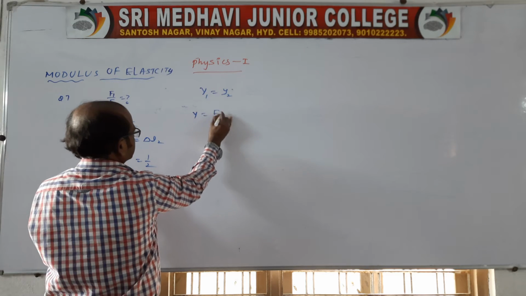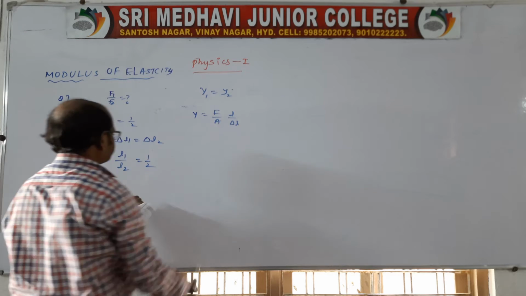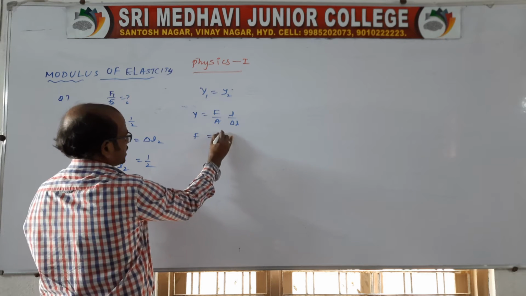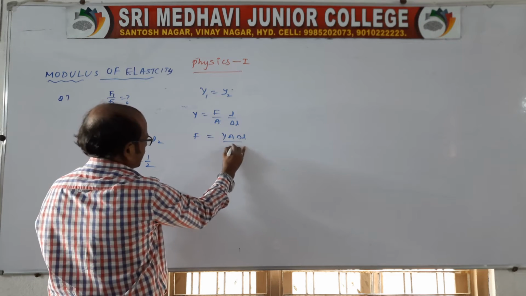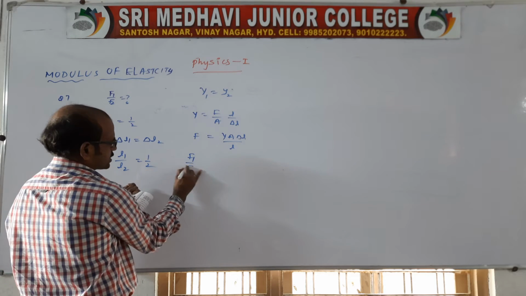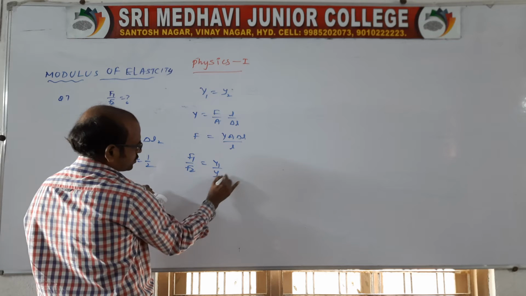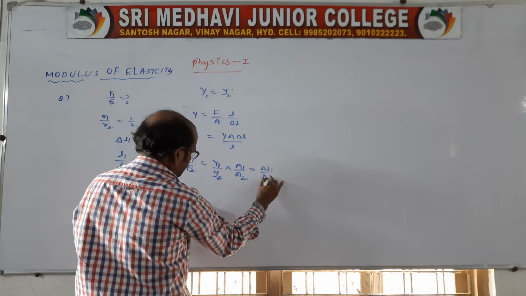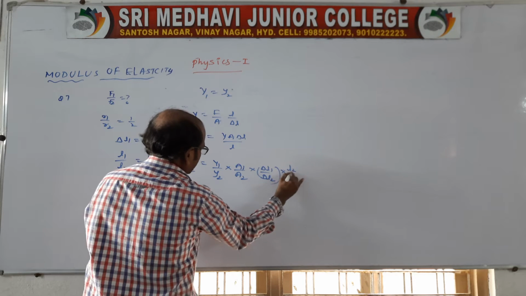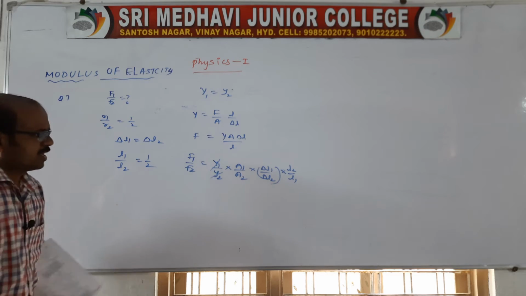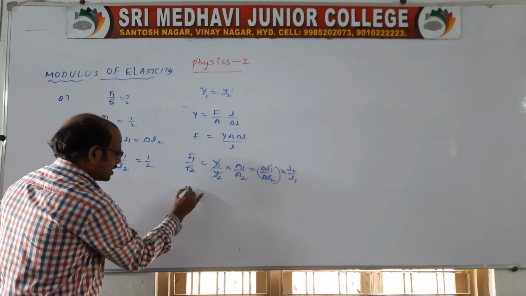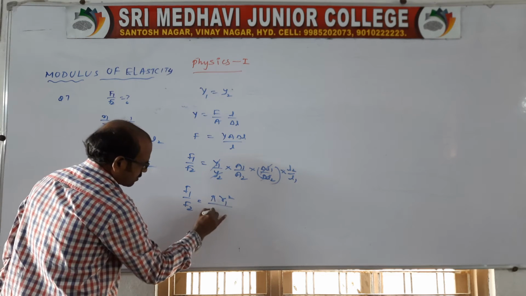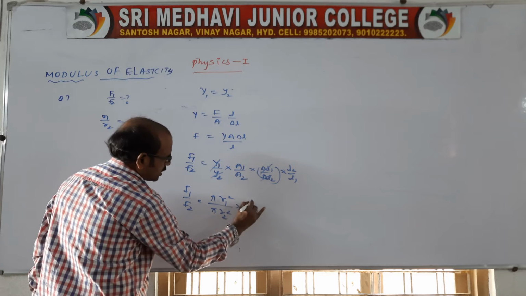So Y is equal to F by A into L by delta L. Of course, F is being asked, no? So F as subject is Y A delta L by L, right? So F1 by F2 is equal to Y1 by Y2 into A1 by A2, into delta L1 by delta L2 into L2 by L1. Y is the same and extensions produced are the same, so F1 by F2 is equal to A1, that is pi r1 square by pi r2 square, into L2 by L1.